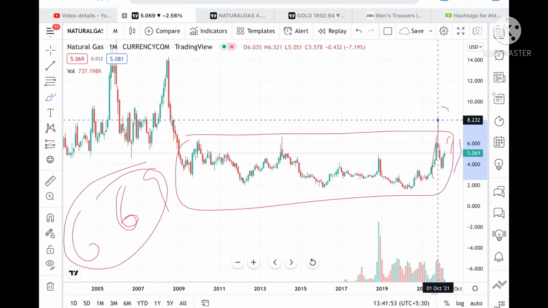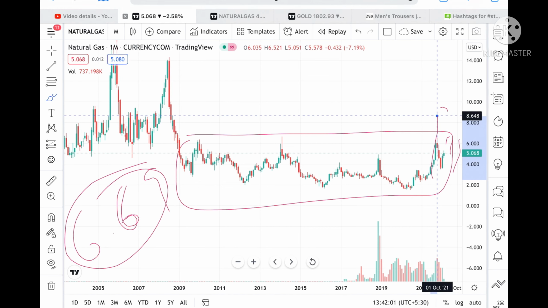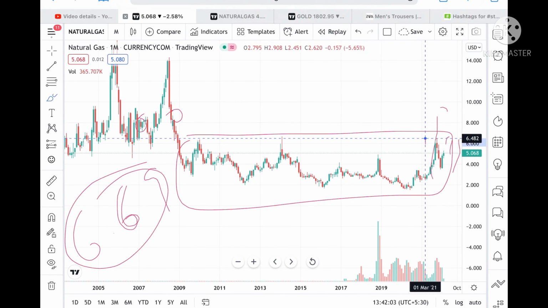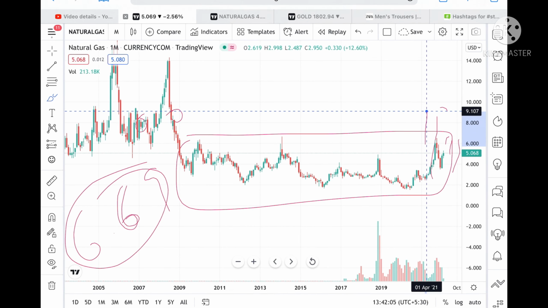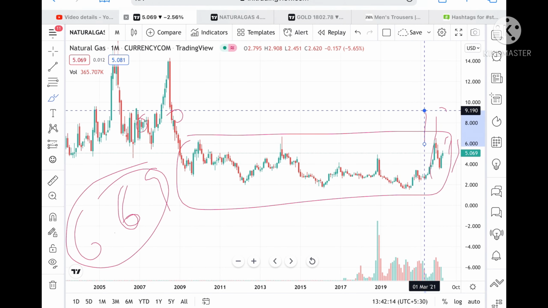From there we can see it go further upside to a level of 9 also. You can check my previous video where I explain where all it can go if the price goes above a level of 9. If the price goes above 7.5, then we can see a level of 8, and from there a level of 9.190, and if it goes above this level, then we can see it go further upside.